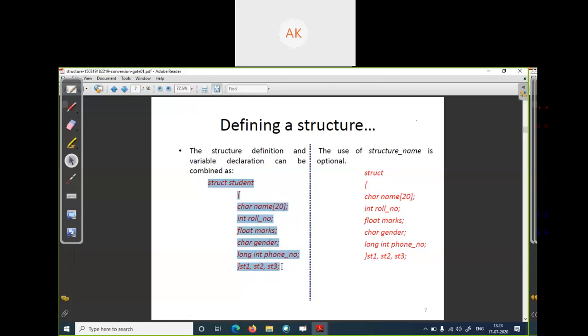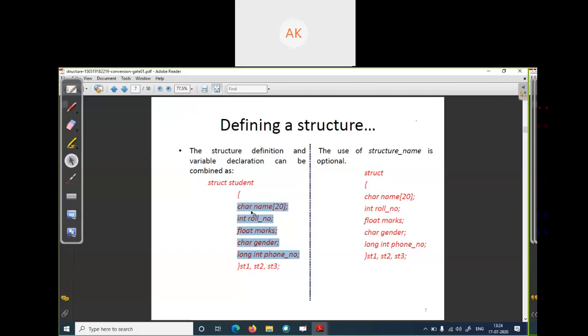You cannot initialize these values at the time of definition, meaning you cannot set roll number as 100 here. You cannot write the marks of the student here. You cannot set the name of the student here, because this is the template of your student. This is not a student, it's a template. Students are S1, S2, S3. You can understand this as the heading of your student.